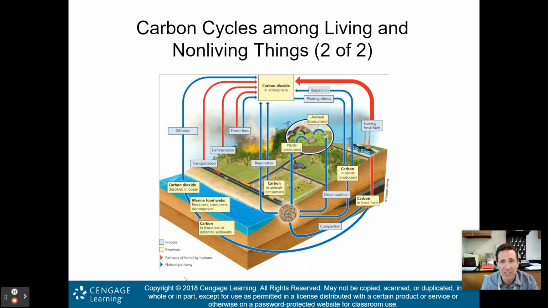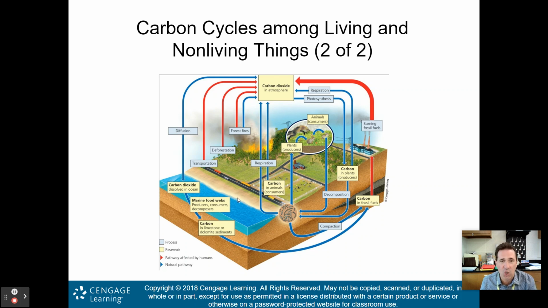So let's take a look at some of the cycle here. Animals and their respiration put carbon dioxide into the atmosphere. Photosynthesis takes that carbon dioxide out of the atmosphere. And through the process of diffusion, you will have that carbon dioxide dissolved in the ocean, and in some of the limestone sediments on the bottom of the ocean as well.